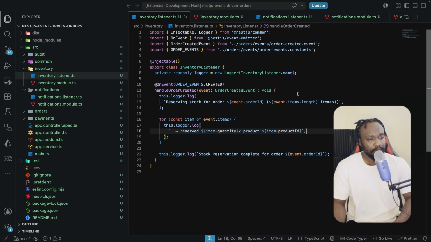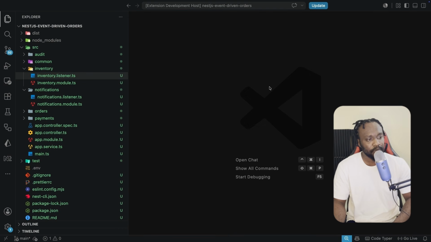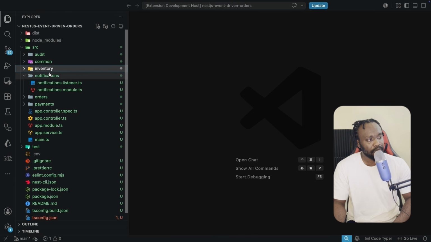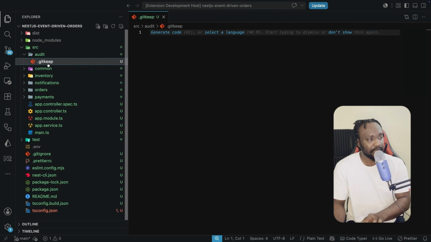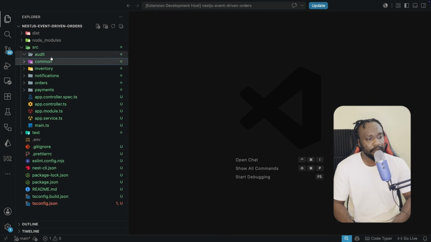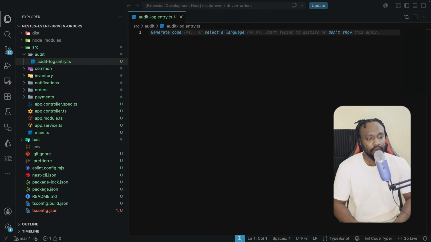And we're going to start by creating the audit log entry file. This is the file we are going to be creating now. So I'm going to close all these tabs that we do have open. And in the source, we have the audit. And right here in audit, I'm going to delete the git keep that we set up initially. And here I'm going to create the audit-log.entry.ts file, which is going to be an interface, so the shape of a single audit record.